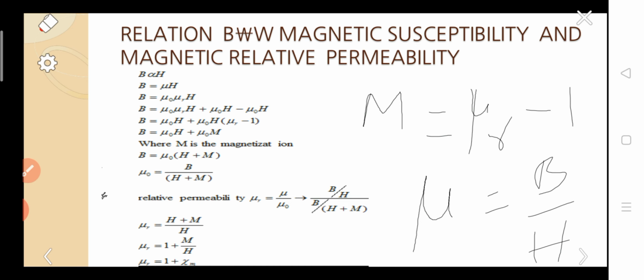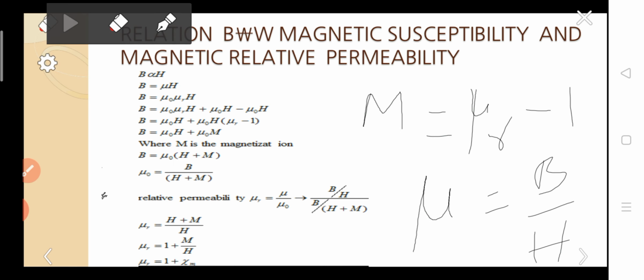From that, mu naught equal to B by H plus M. So we know that relative permeability mu r equal to mu by mu naught. Already we know that mu equal to B by H. So the upper side is B by H and the lower side is B by H plus M. So B gets cancelled. Mu r equal to H plus M by H. So finally mu r equal to 1 plus M by H. As M by H represents the magnetic susceptibility, finally mu r equal to 1 plus psi m. So this is the relation between magnetic susceptibility and relative permeability. In this way we can derive the relation.